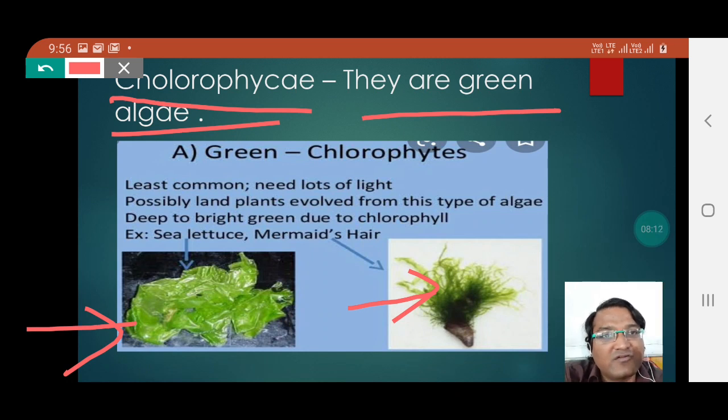It is green because of the presence of the photosynthetic pigment, chlorophyll. As I have said, it ranges from deep to bright green due to the presence of chlorophyll.